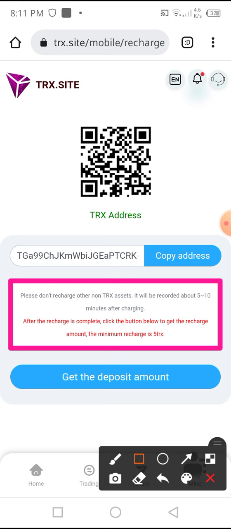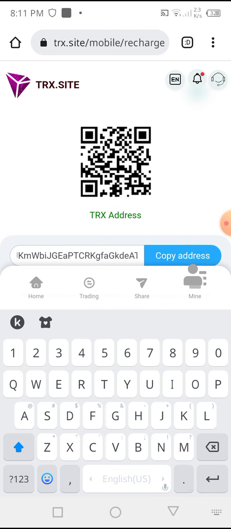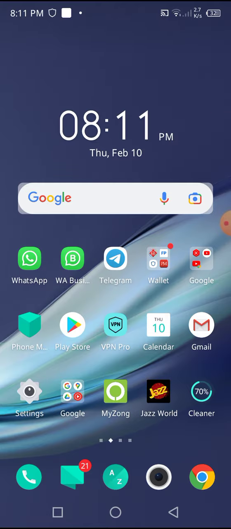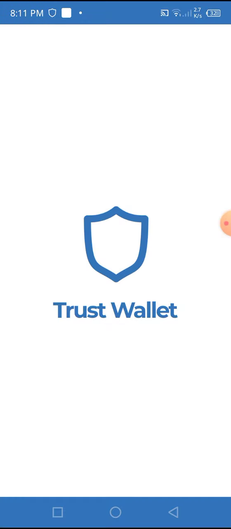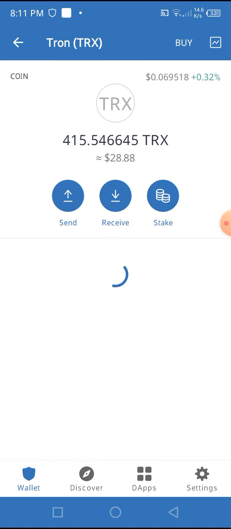After the recharge is complete, click the button below to get the recharge amount. The minimum recharge is 5 TRX. If you want to invest in this TRX website, you can click on copy address, such as my address is copied successfully. First I verify my account TRX address, TG at the start and QVP at the end. I go to my Trust Wallet to send 50 TRX as a demo amount to show you how you invest in this website.